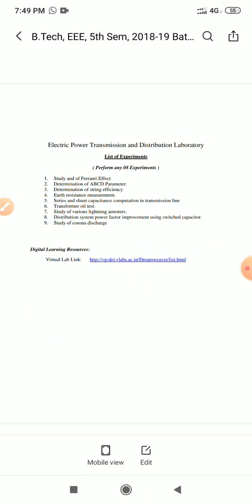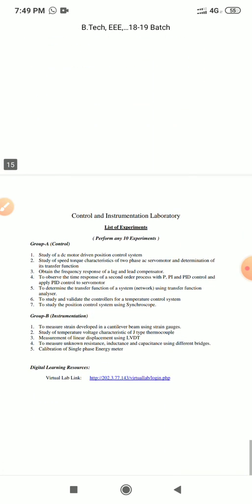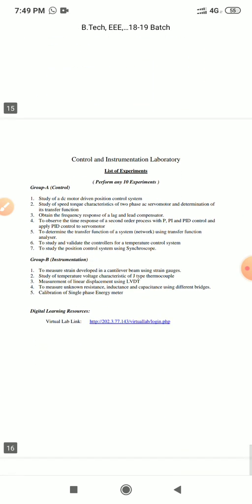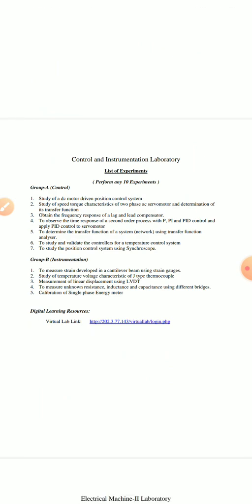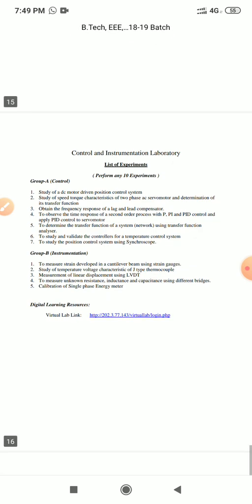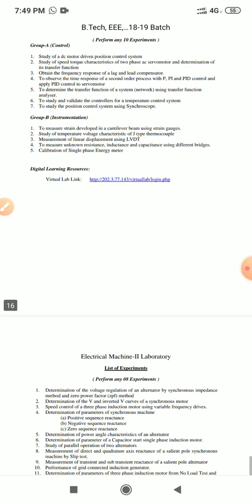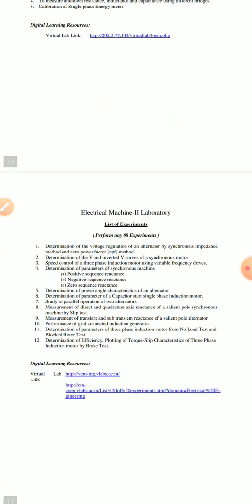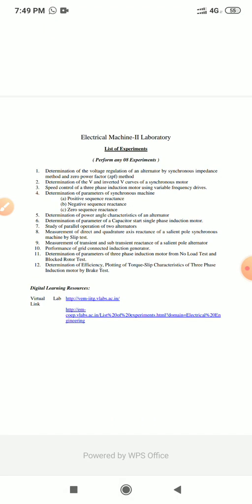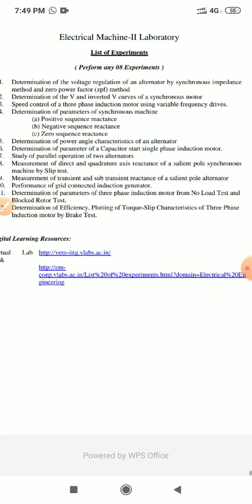Next, if you go for the practical session, again you are getting the same types of experiments. For electrical power transmission and distribution, we are getting experiments 1 to 9. Next, down the line, it is the control and instrumentation lab. We are getting 1 to 7 in group A and 1 to 5 in group B. So this is also similar to the double E branch. And for electrical machine lab 2, we are also getting 1 to 12 experiments.